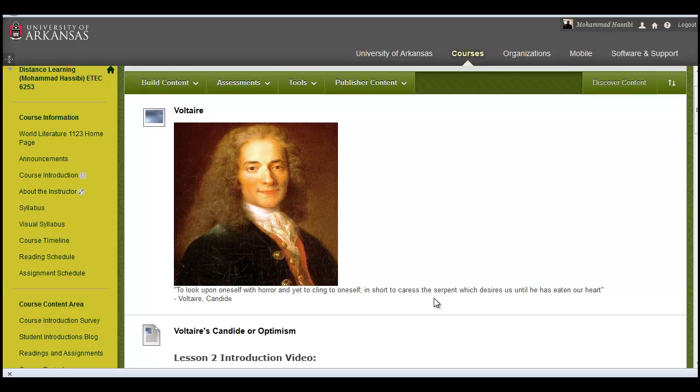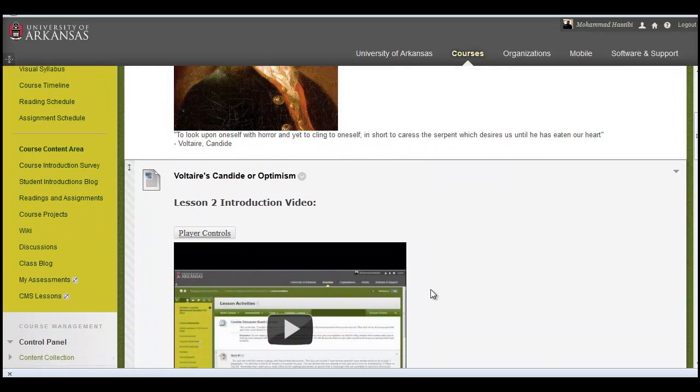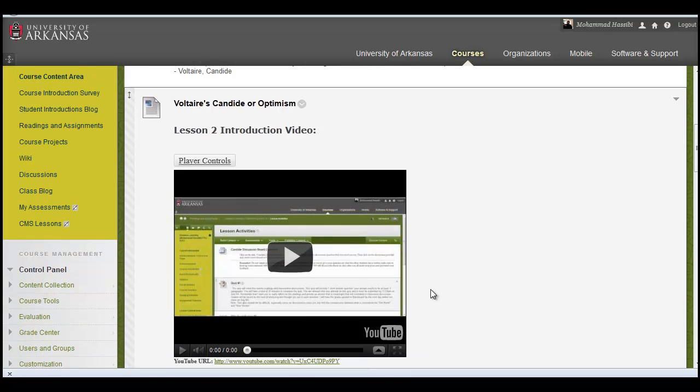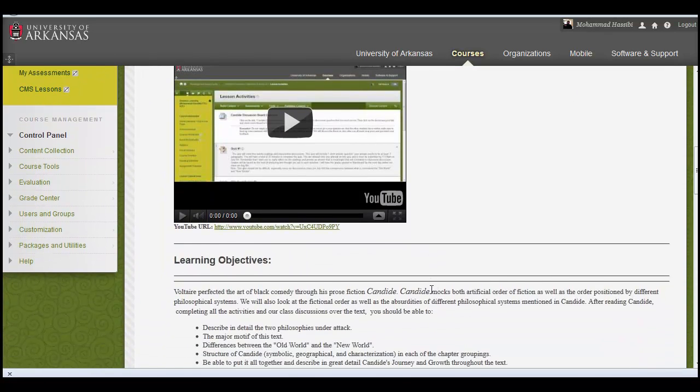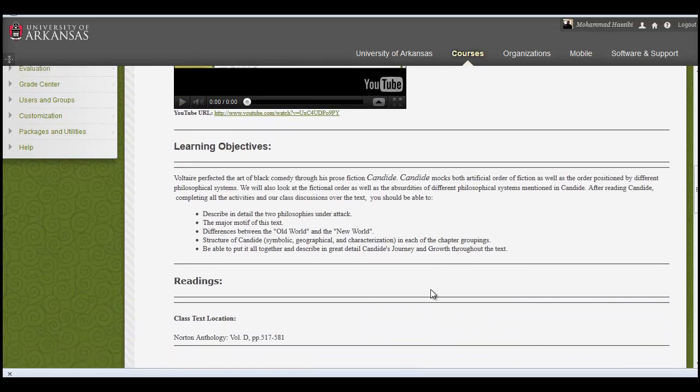Now let's take a quick look at Lesson 2. As you can see here, I've got an image of Voltaire and a quote from Candide, and we go down here. I've got the introduction video. So this is the first video you're going to watch, which introduces the course. And you go down, I've got learning objectives. This is what you're going to get out of the readings. And then the course reading.